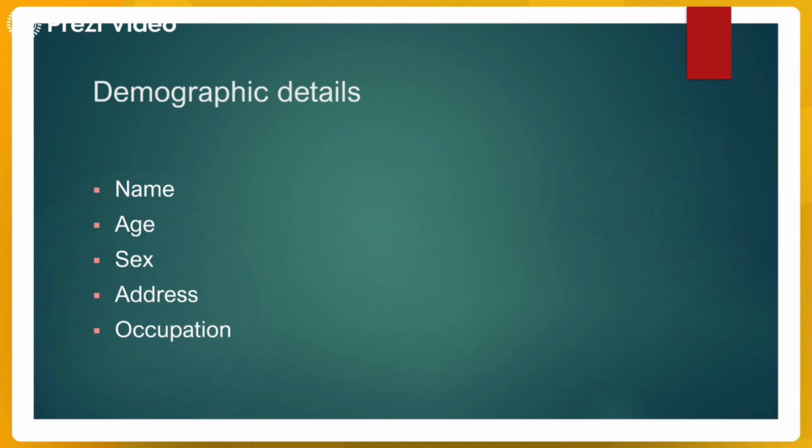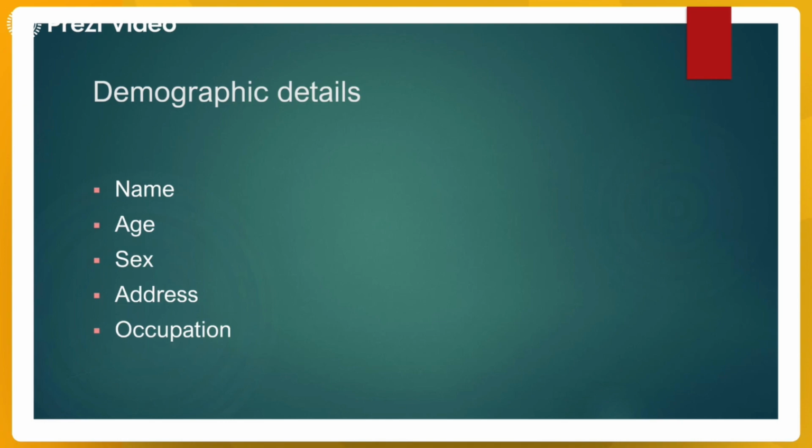And when you are aware of the patient's name, it is kind of an ice-breaking session also, where you're finding out who your patient is and where they're from, how old they are, and where they live, what is their occupation. Age is important because it gives us guidelines for what kind of treatment to provide, and there may be certain diseases that you can expect in certain age groups.